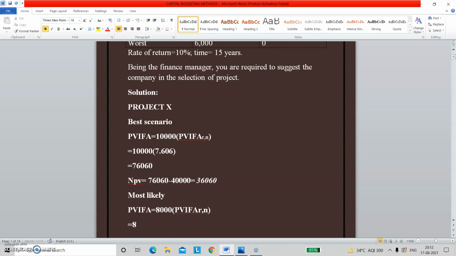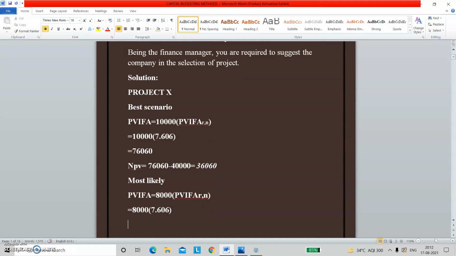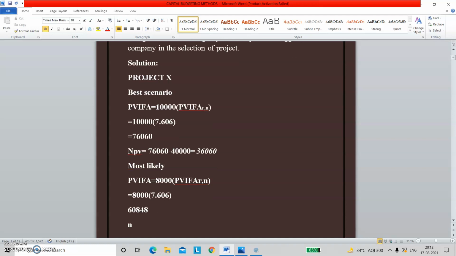Then 8,000 multiplied by the value for this will be same, 7.606, because return and time is same. So 8,000 multiplied by 7.606 is 60848, and NPV will be 60848 minus 40,000, right? This is going to give me 20848.